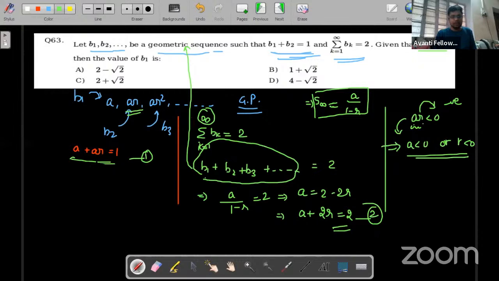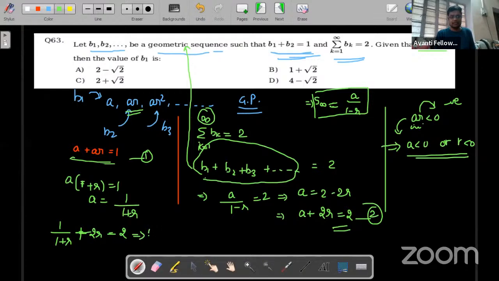So I can substitute the value of A. I have used A into (1 plus R) equals 1, so I can write A equals 1 upon 1 plus R. Substituting the value of A: 1 upon 1 plus R plus 2R equals 2.